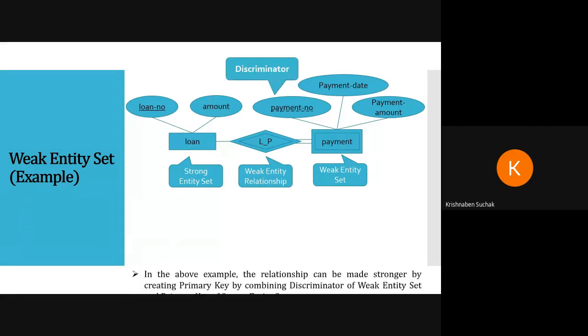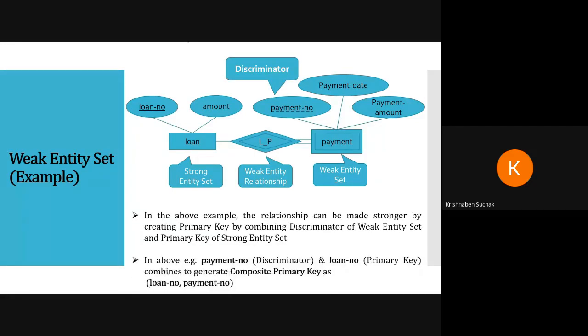Here you can see an entity named loan, and an entity named payment. This is partial participation and this is total participation. Why?